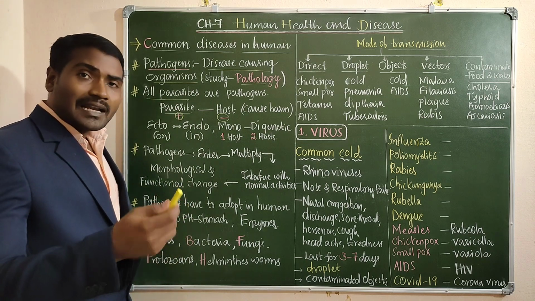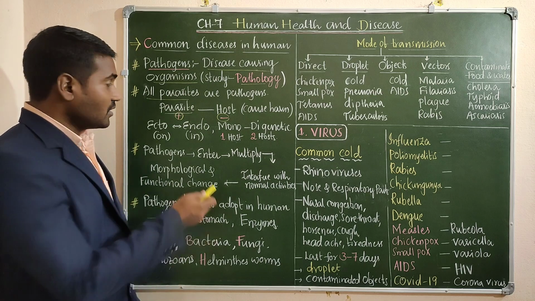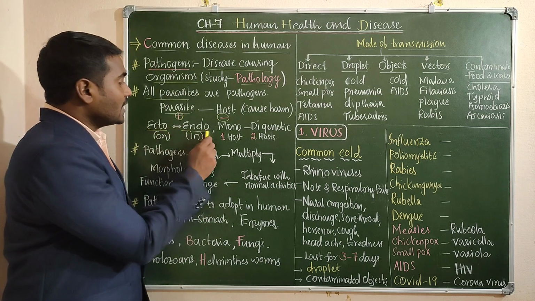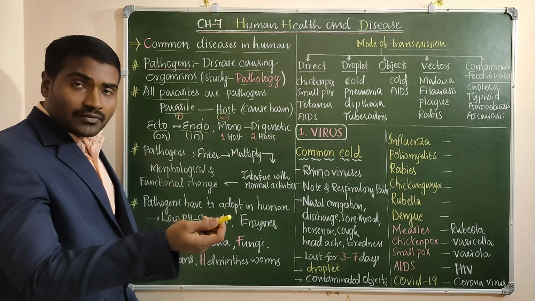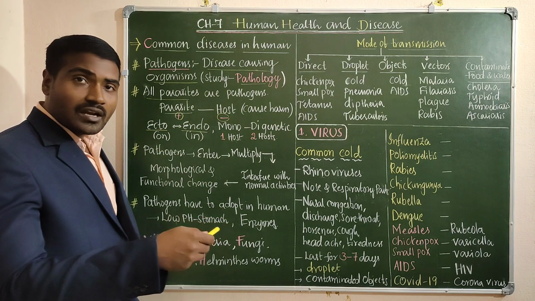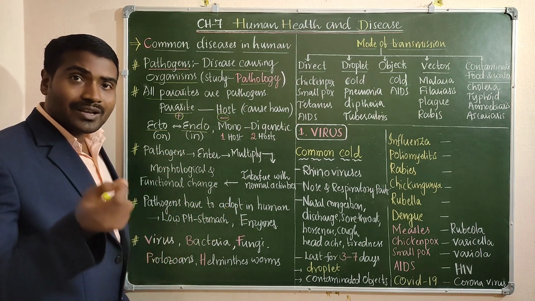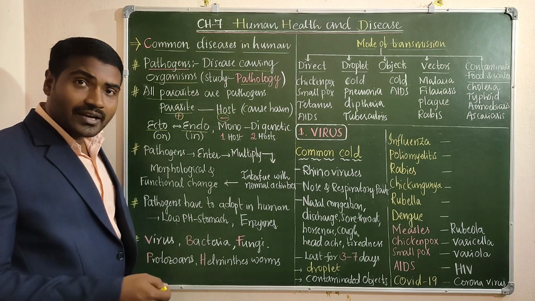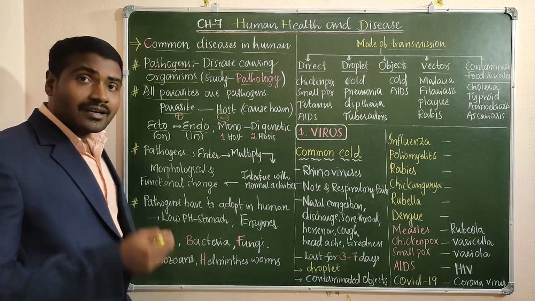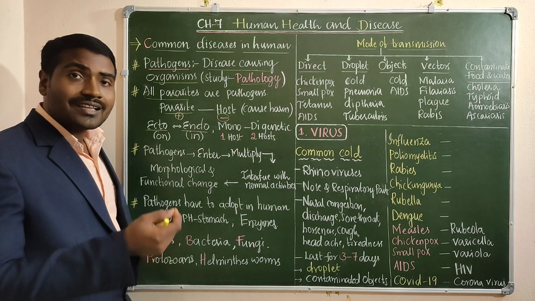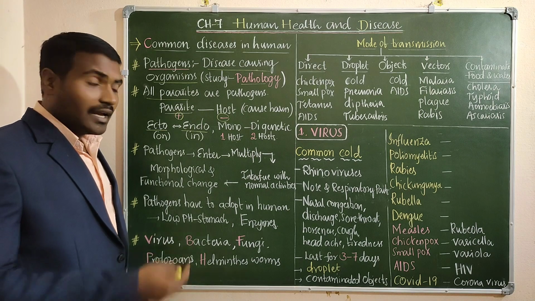Parasites may be of different types. Based on their location, they may be ectoparasites and endoparasites. Ectoparasites live on the body surface of the host. For example, lice, small insects present on our head, and ticks on a dog. These are ectoparasites present on the outer surface of the body.